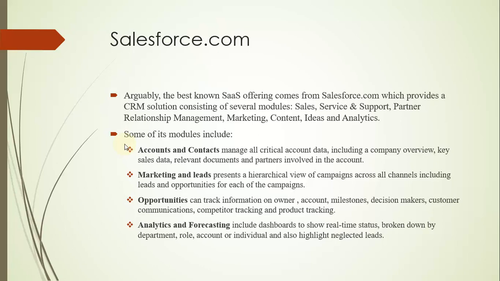Opportunity can track information on owner, account milestone, decision maker, customer communication, competitor tracking, and product. It means whatever opportunities you have, you may track your competitor, establish communication with customers, and track products. These are the tasks of the opportunity module.